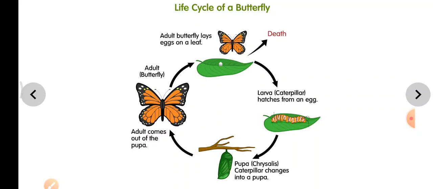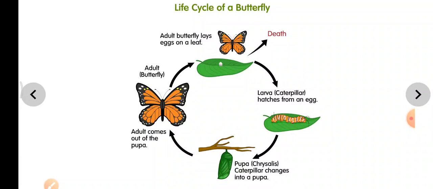Then what happens? The next stage is pupa, also known as chrysalis. The caterpillar changes into a pupa. After the pupa, follow the arrow, it becomes an adult. The pupa becomes an adult butterfly. Then the adult butterfly lays eggs.